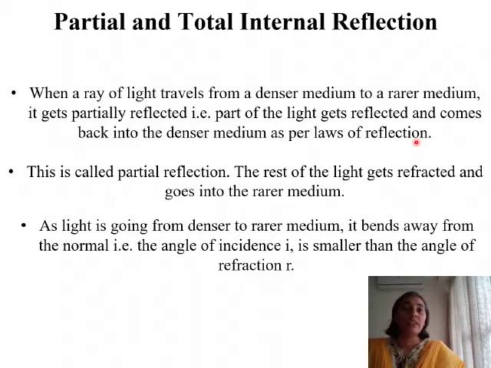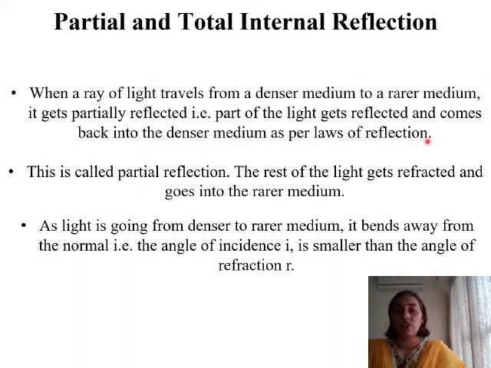So when a ray of light travels from denser to the rarer medium, some part of the light gets reflected back and it travels back into the denser medium. Since only some part of the light is getting reflected back, it is said to be partial reflection. Some part of the light gets reflected and comes back into the denser medium as per laws of reflection.